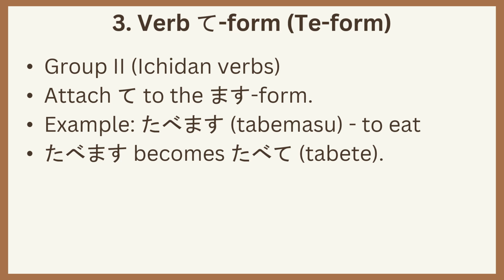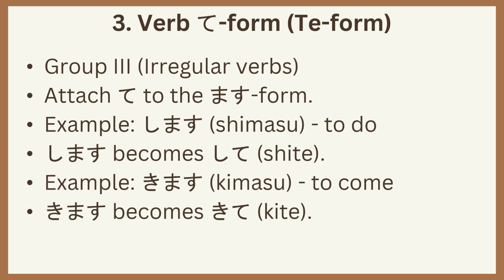Group 2 or Ichidan verbs. Attach te to the stem. For example, tabemasu, to eat. Tabemasu becomes tabete. Group 3 or irregular verbs. For example, shimasu, to do. Shimasu becomes shite. For example, kimasu, to come. Kimasu becomes kite.